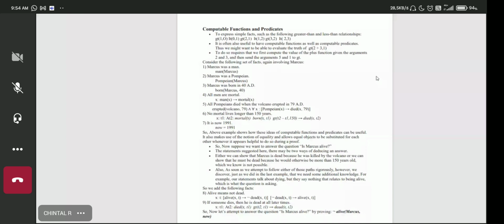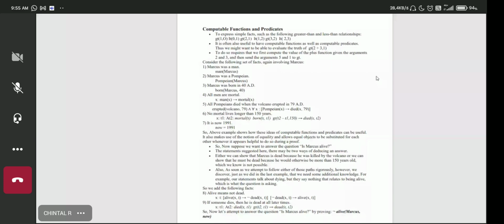Okay. There is no necessity. First you can place it like this, that all x, Pompeian of X is true, then they died in 79 AD, and this happened. So you could write the first portion afterwards and the second portion before. I would have written like that because I convert the sentence in the way I understand. So here it is a difference. So it is up to you how you convert it. Okay.